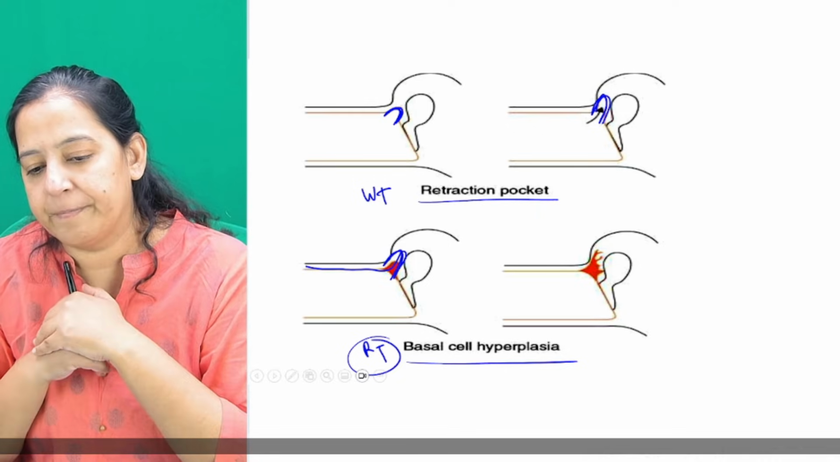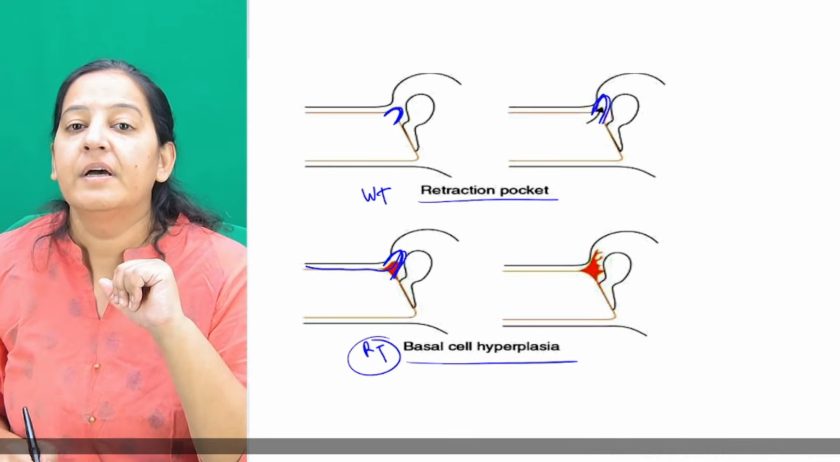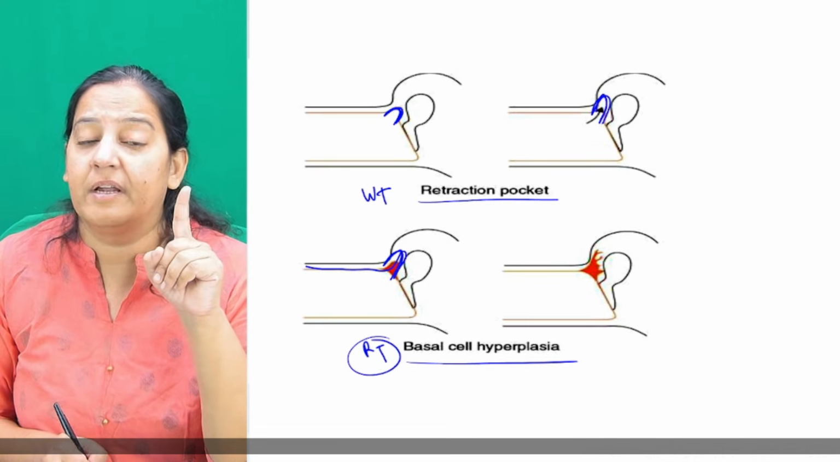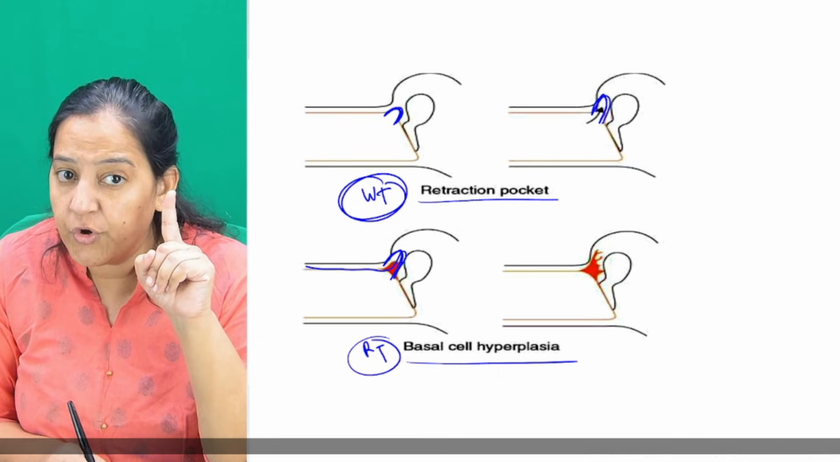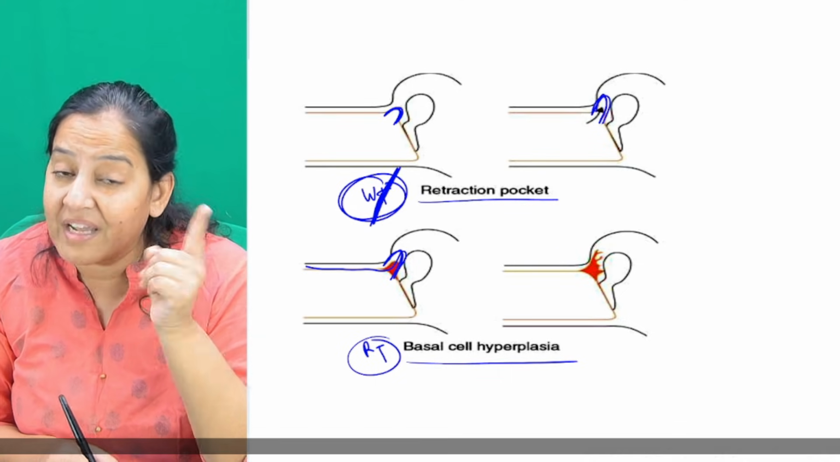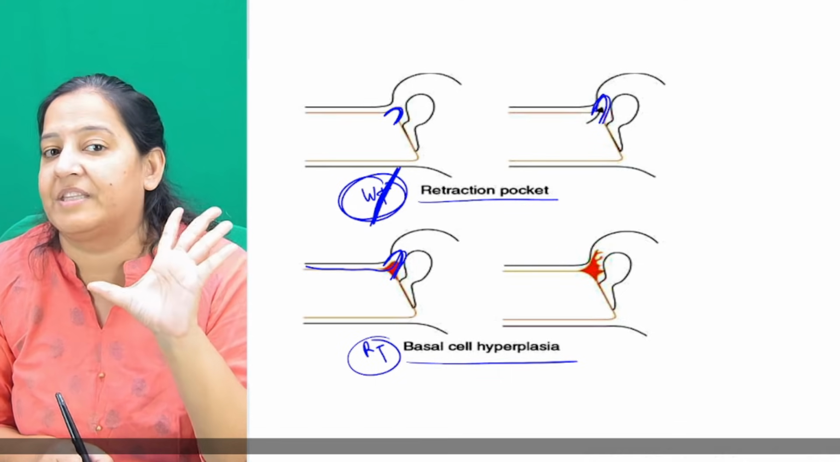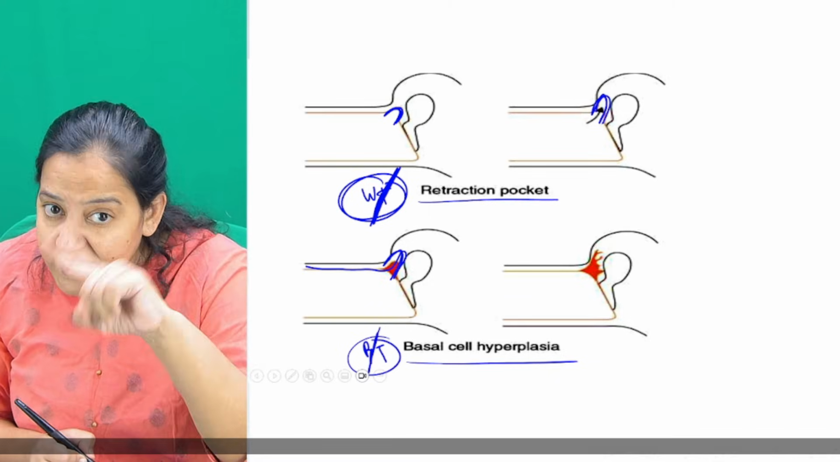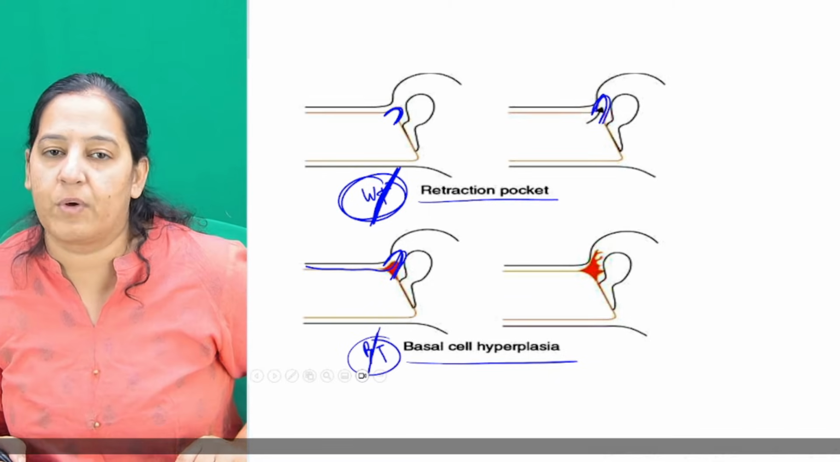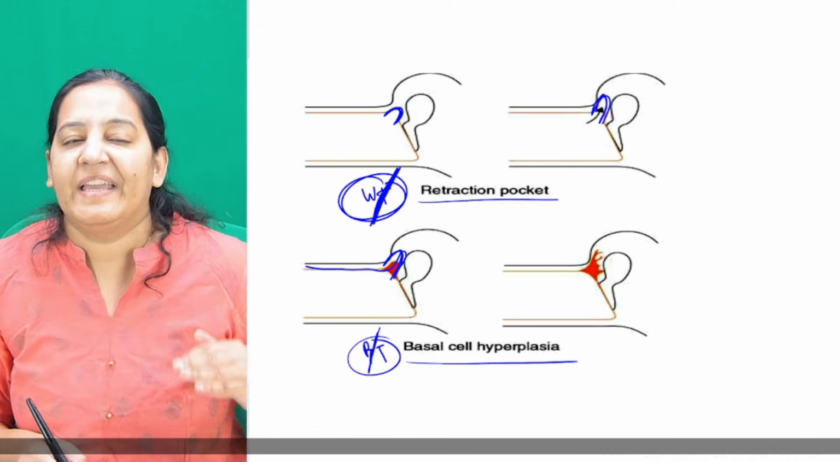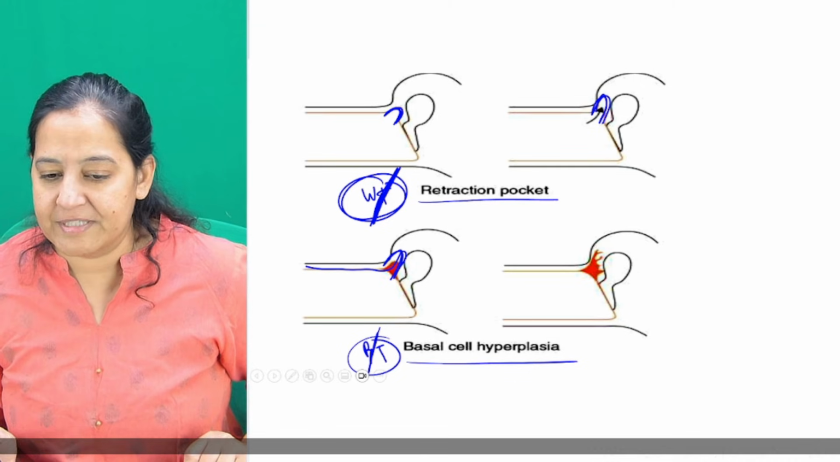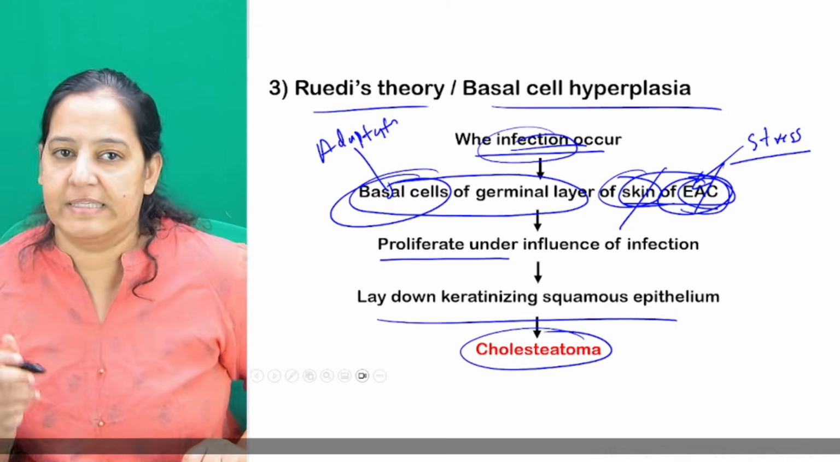How many of you got it? That is Rudy's theory. So you have to understand the difference between the two. In Wittmaack theory, the tympanic membrane is retracting and going inside and giving the squamous epithelia. In Rudy's theory, it is the EAC which is going inside and giving the squamous epithelia, because EAC and tympanic membrane both have the squamous epithelia. So yes, that is Rudy's theory.